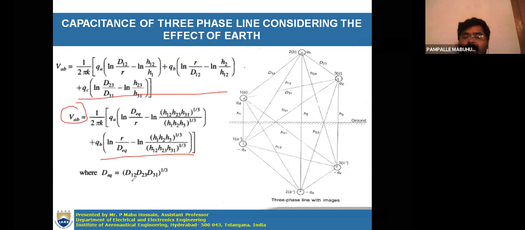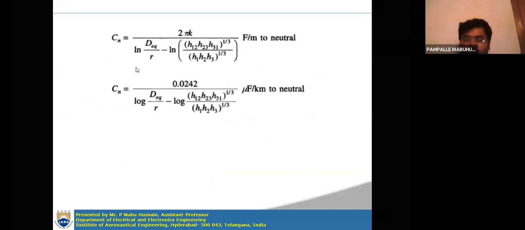So here D equivalent is D12, D23, D31 whole to the power of 1 by 3. Similarly, you will determine VAC also. Then you sum those two, VAC plus VAB, and finally you will get 3 VAN. If you substitute that value, then you will get the 3 VAN value.